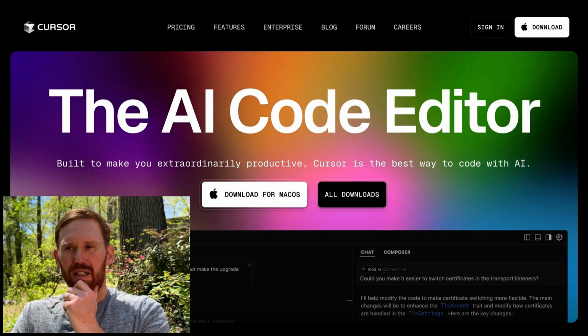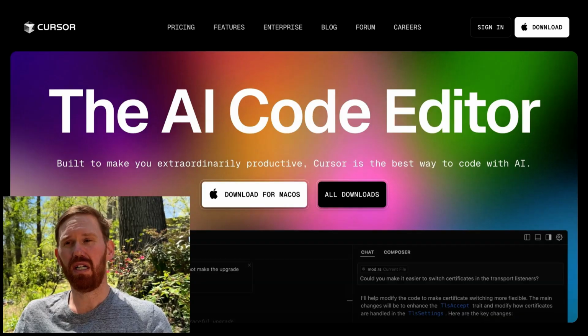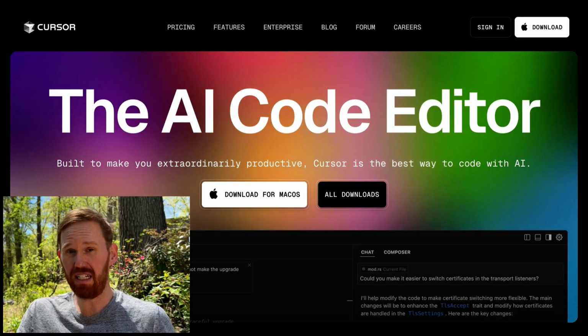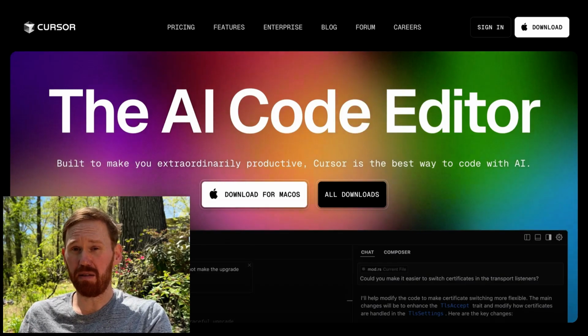So it was aware of the API. We did have to let it know that its initial integration with DALL-E 3 was outdated and that it needed to use the latest ChatGPT Image 1.